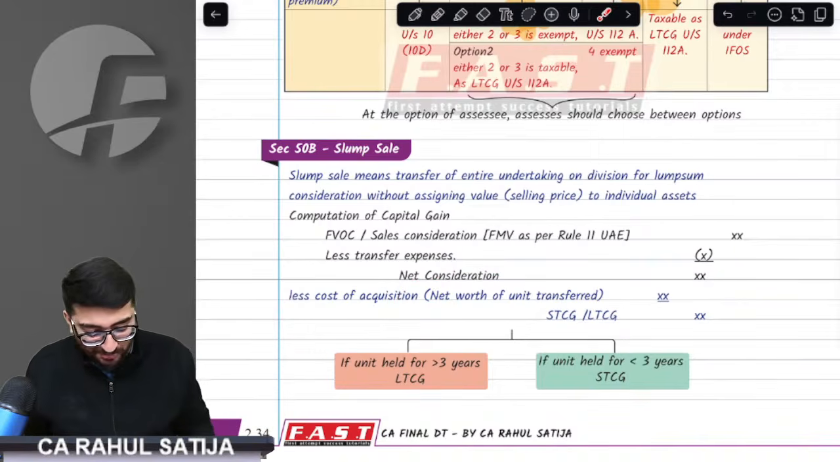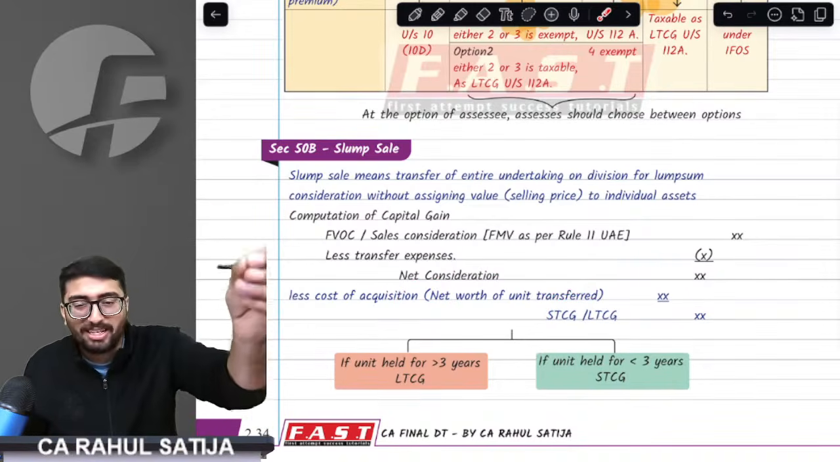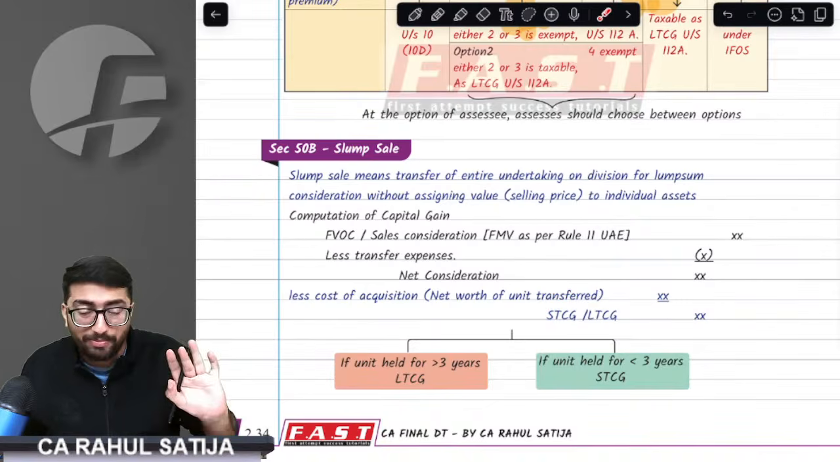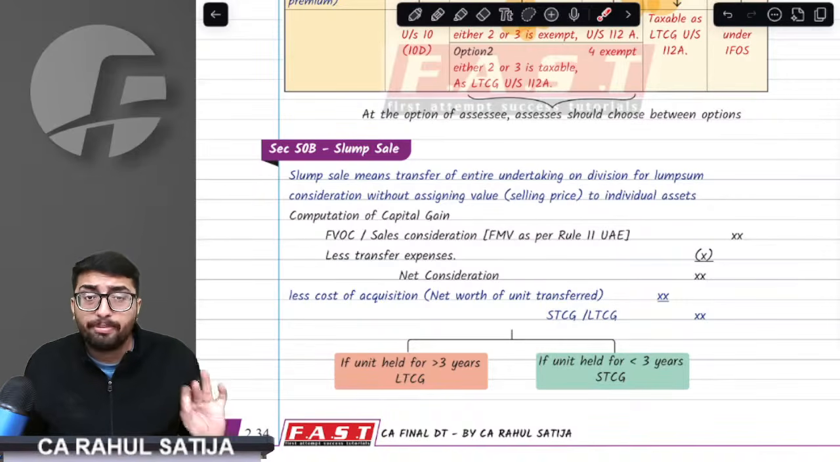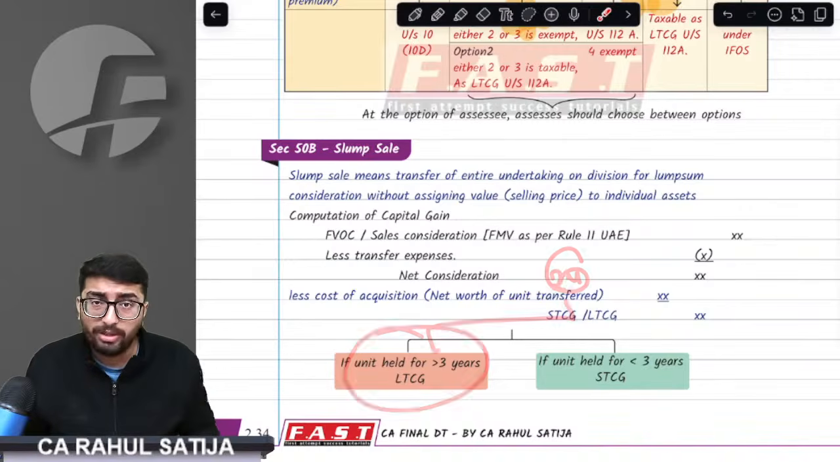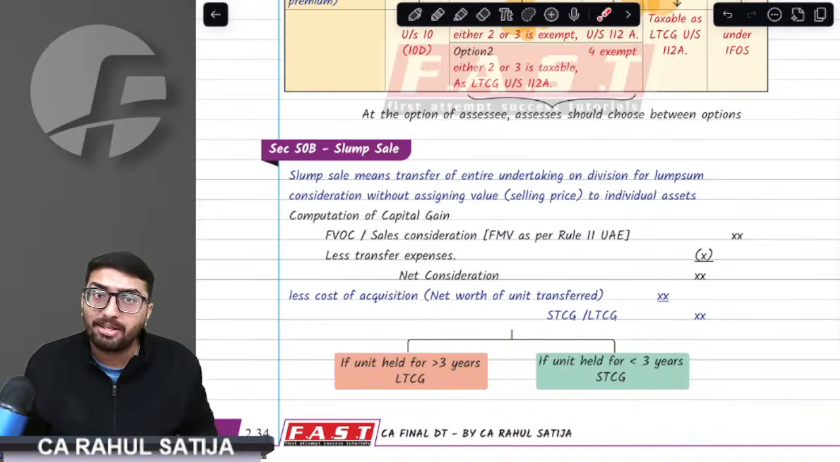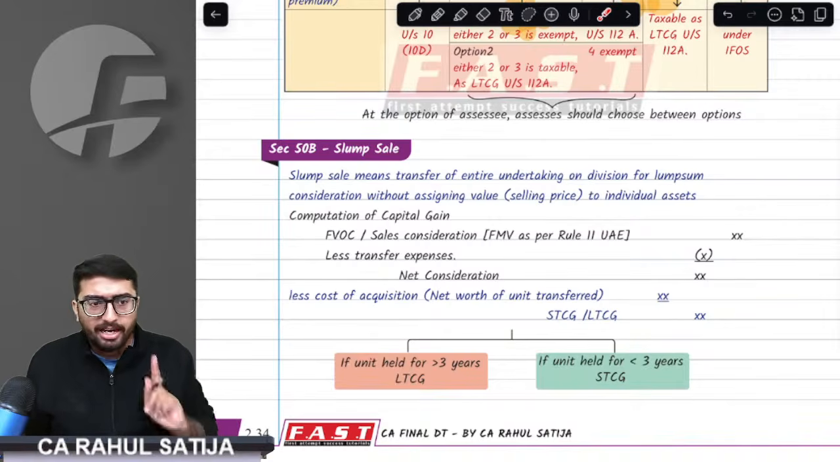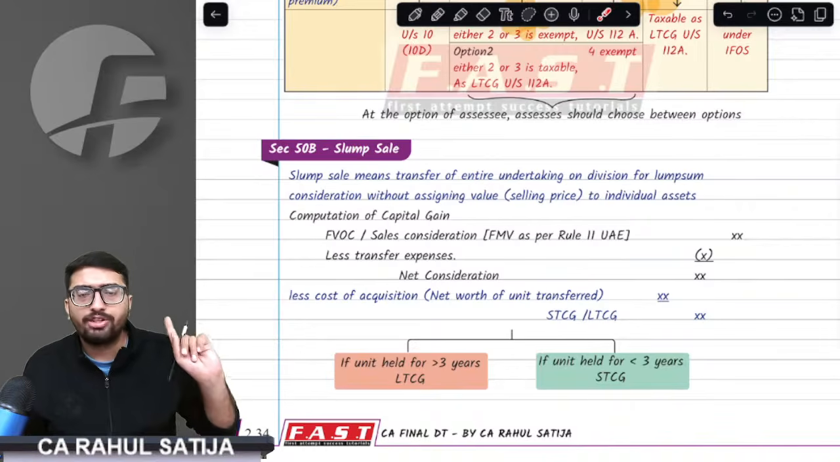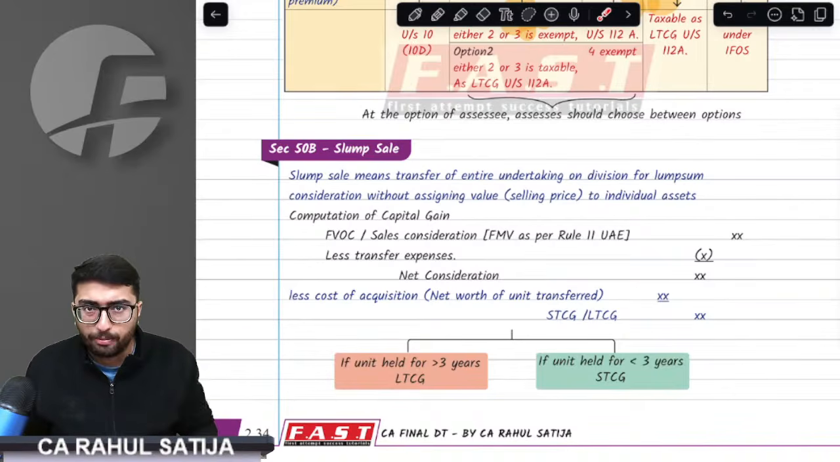Listen, a very important point. Somebody who is listening, please, at this point, do give a timestamp. For slump sale, period of holding is not 2 years but 3 years. If a unit has been held for more than 3 years, only then will that become long term. Otherwise, it will become short term. Remember, for slump sale, we do not have any change in period of holding. It is always 3 years. Got it, sir? We understand that point.